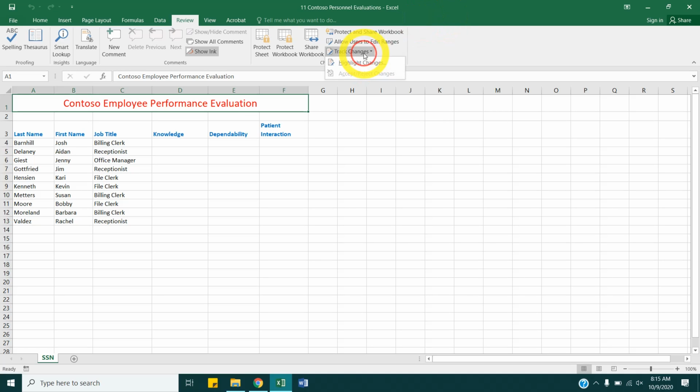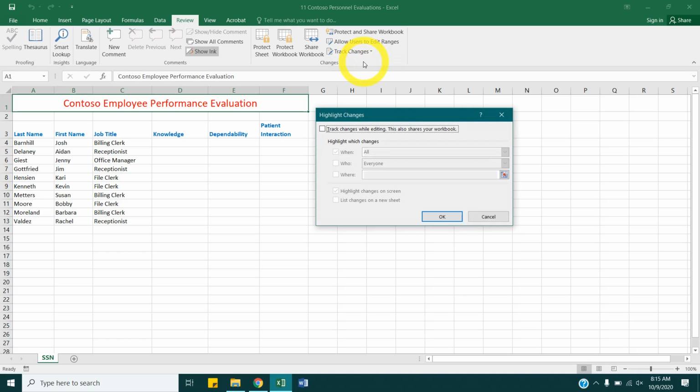So if we click Track Changes there, click Highlight Changes, a dialog box will pop up. Hit the checkbox and hit OK.